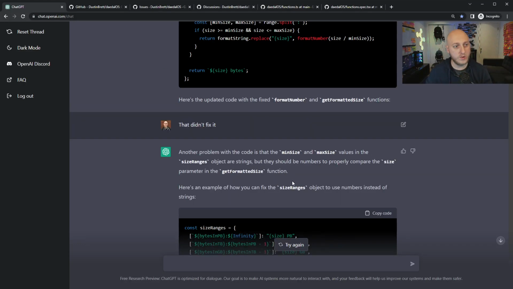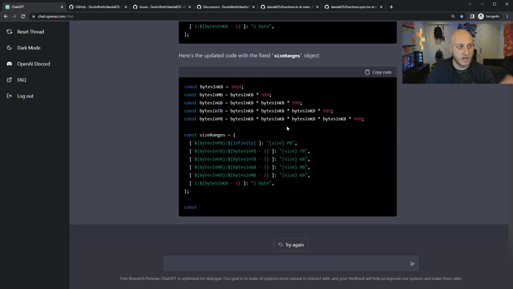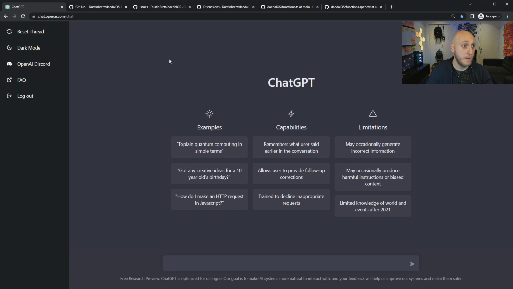So what we're going to do at this point is reset the thread. Trying to refactor code a little bit out of context, not checking it, trying to call it on every little problem that it's added, probably you're going to be fighting with it. Probably this isn't its best use case. Let's try some more conversational stuff, but stay with code here.